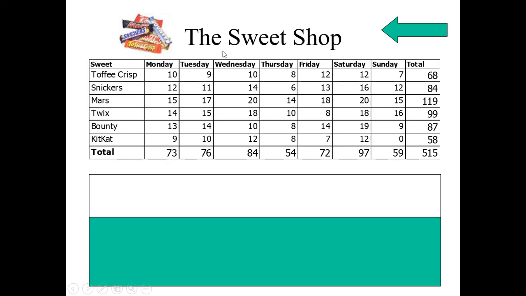Here one data set is given, of the sweet shop. The sweet shop contains different items like toffee, Snickers, Mars, Twix, Bounty and Kit Kat. All these items sold on Monday, Tuesday and so on through every week. This is the total for each item, and the one below is the total for a particular day. Now answer each and every question by reading the data.